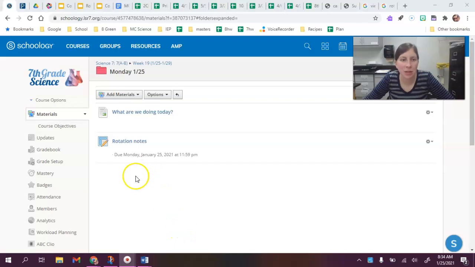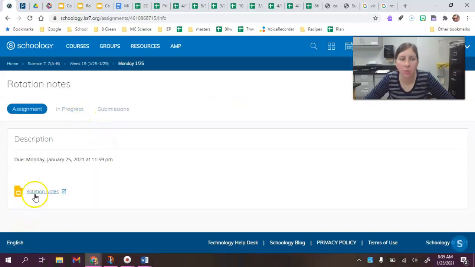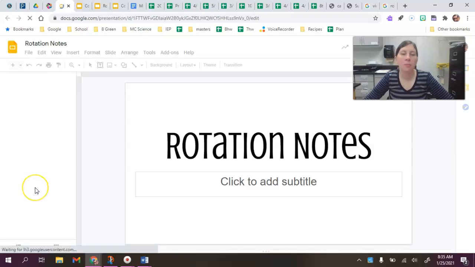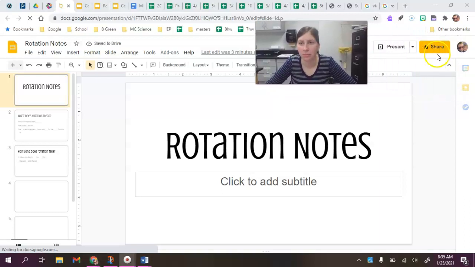Hey guys, for science today we are going to start talking about rotation. We've wrapped up our geology unit and now we're going to start with astronomy. So rotation, we're talking about the rotation of the Earth. Other planets rotate, the moon rotates as well, but today we're going to focus on what rotation means on the Earth.